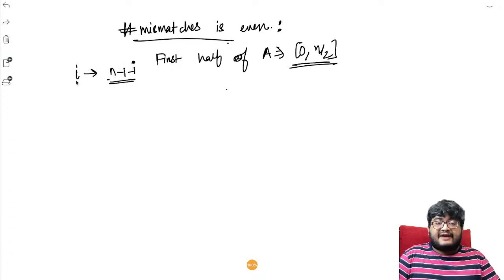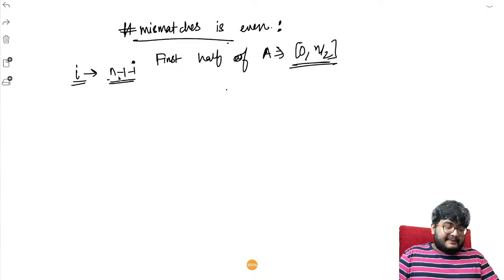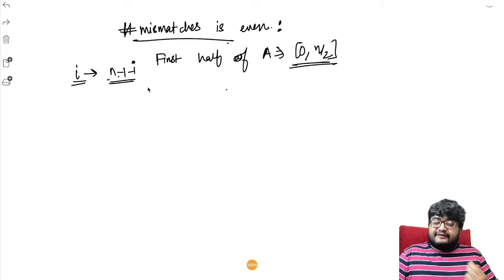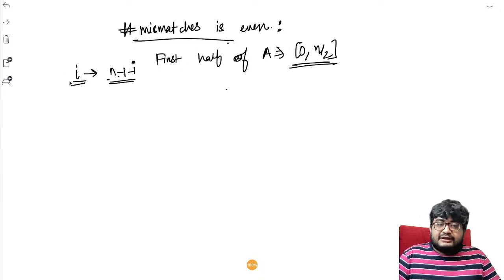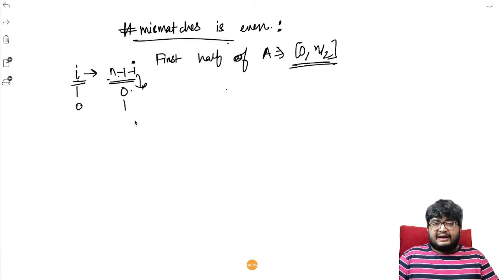If i is in the first half, n minus 1 minus i should be in the second half. We restrict to the first half only, because if we know the mismatches in the first half and their corresponding elements, we can easily tell the element in the second half, because it is a mismatch. So if there is a 1 here, this will be a 0, or if there is a 0 here, this will be a 1. So we do not need to consider both of them.